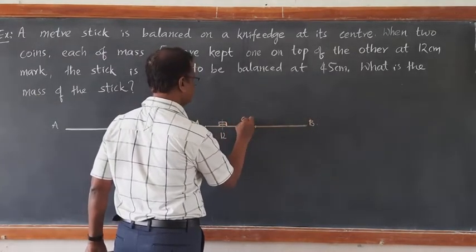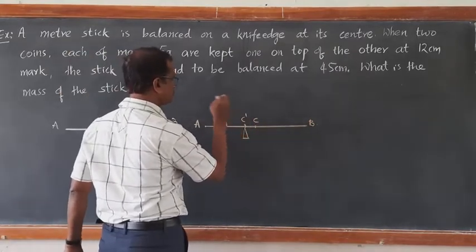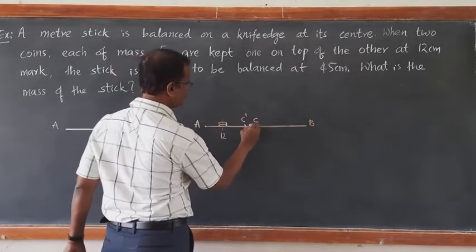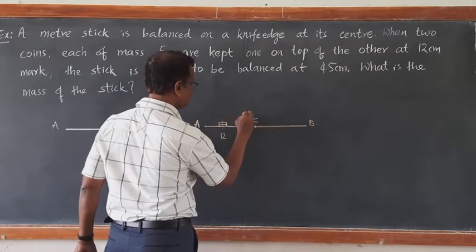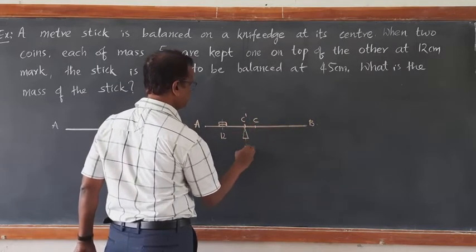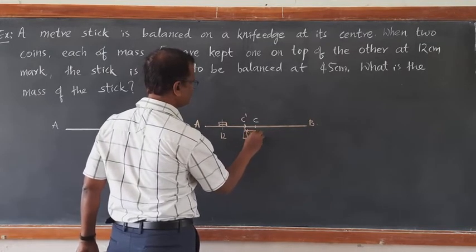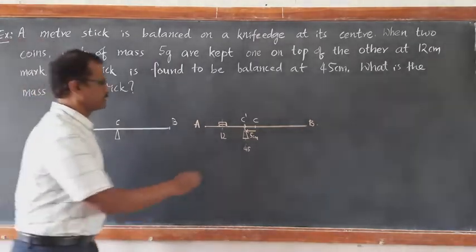This is the position of earlier center of gravity. Earlier it was C. Now it is shifted to C dash. So when it is shifted to 45 centimeter, this C dash corresponds to 45 centimeter. Means from here to here there is a shift of 5 centimeter. That is to be noted here.